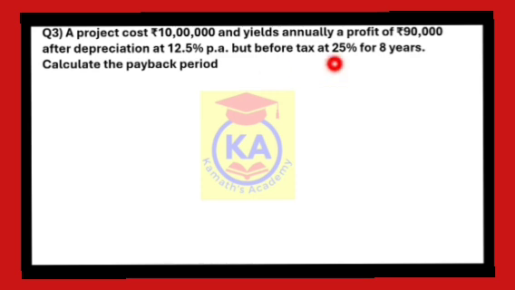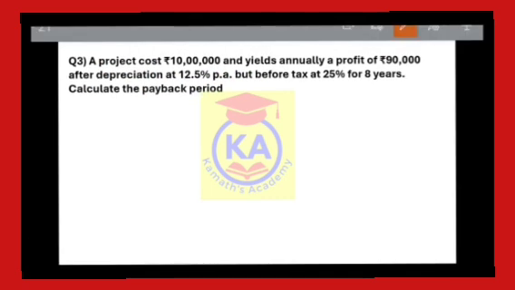But you can't solve this question directly like the previous questions. Look at this: yields annually a profit of rupees 90,000 after depreciation at 12.5% per annum, but before tax. Here are two main keywords: profit of rupees 90,000 after depreciation but before tax.